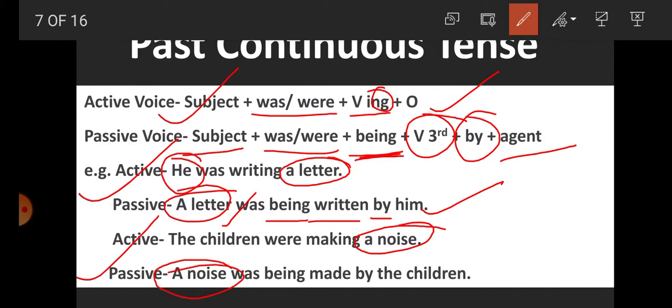Now for a noise, what will be the helping verb? Was. And then the word being, and make is the V1 here. So what will be the V3? Made. Then the preposition by, and then the subject is here the children. So here the agent will be what? The children only. So the passive is: A noise was being made by the children.